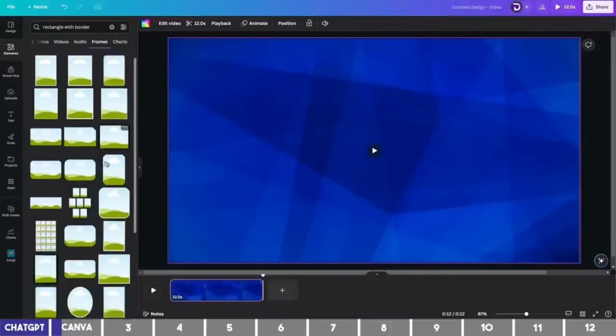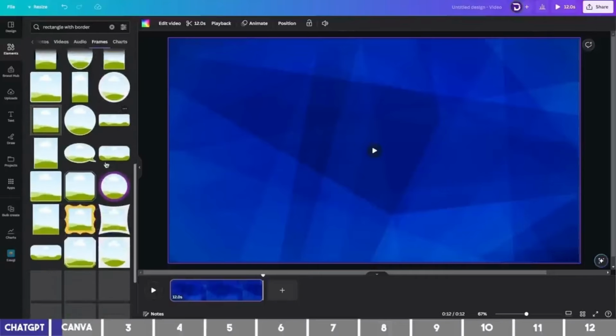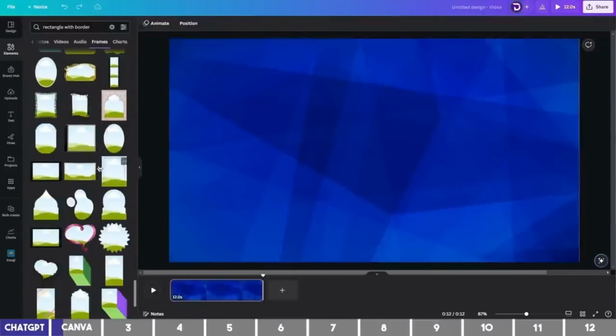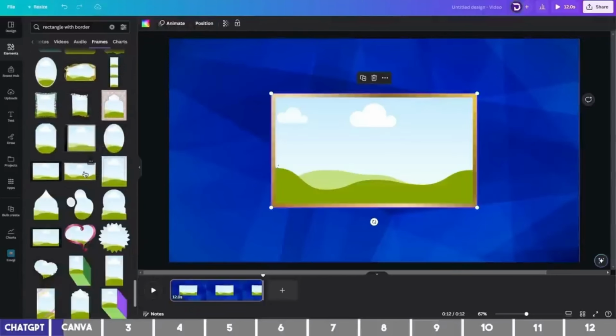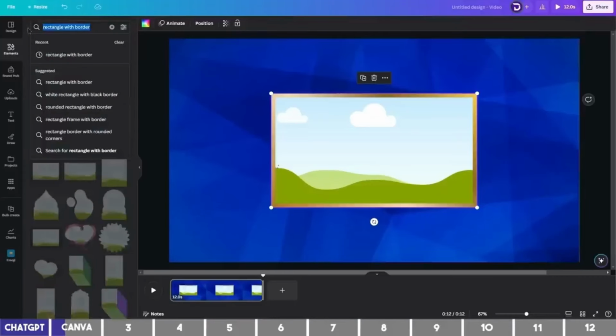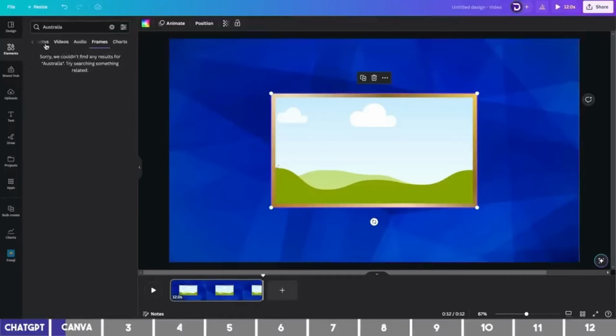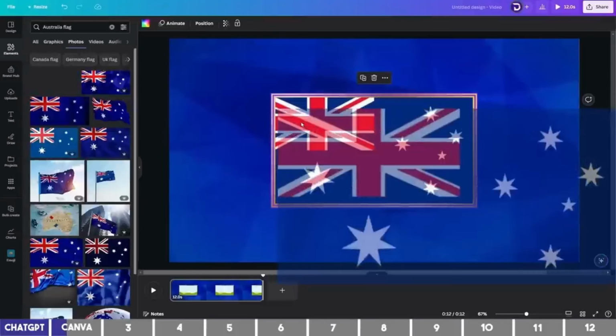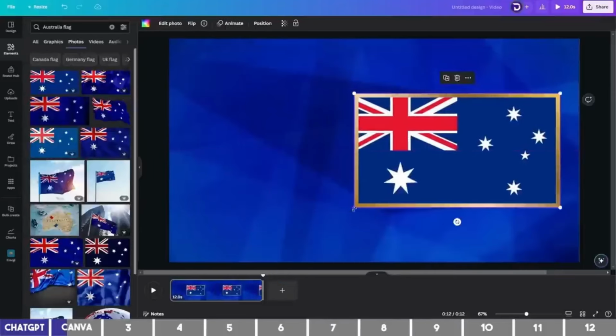We want to place the country flags in the frame, most of which are going to be horizontal. So scroll down till you find a horizontal frame. Click on it to add to the canvas, and we can go back to ChatGPT to copy one of the names of the countries. Paste it here in the search bar, then switch to Photos to find a flag of the country. Drag one of the flags to the frame and move it to the right side while scaling it down.